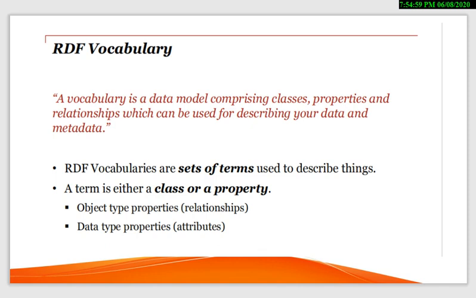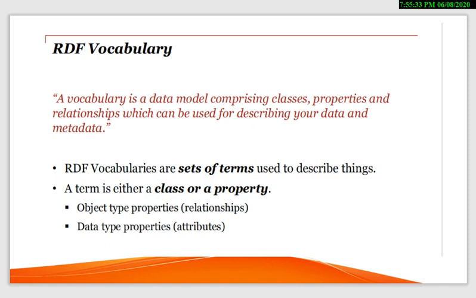In the general form, when we use the word vocabulary, it means a set of terms which is describing something. Let's suppose we are talking to each other. That means we use some vocabulary to communicate and collaborate with each other. Those terms come under the heading of a set of terms. We use vocabulary to talk, to converse, to exchange data and information. Here those terms are called class or property.